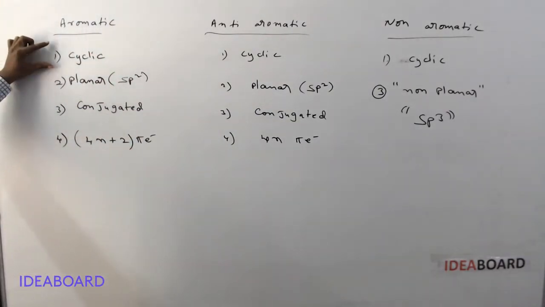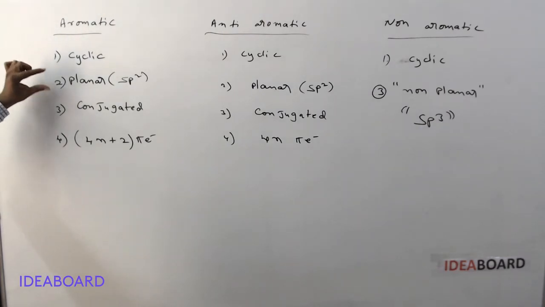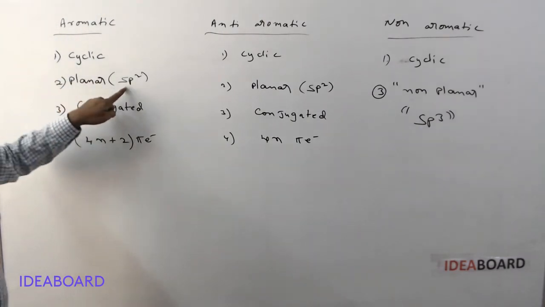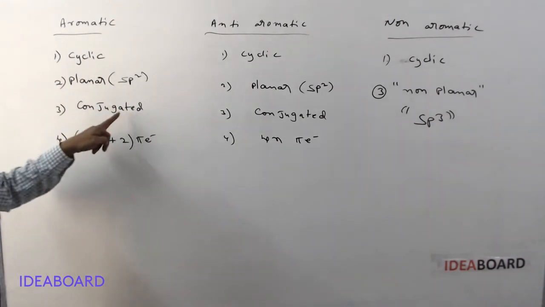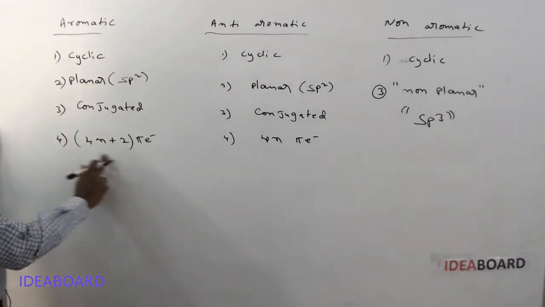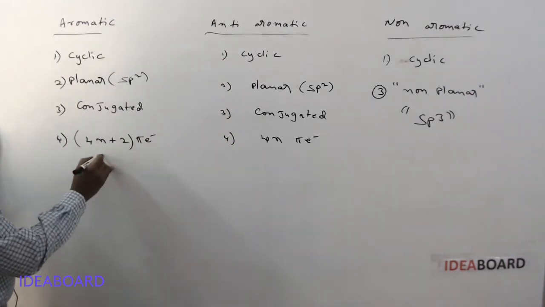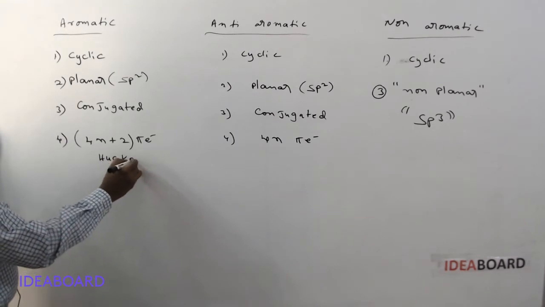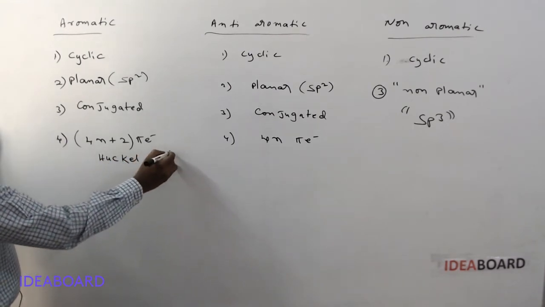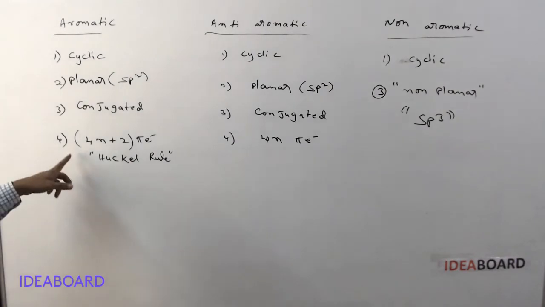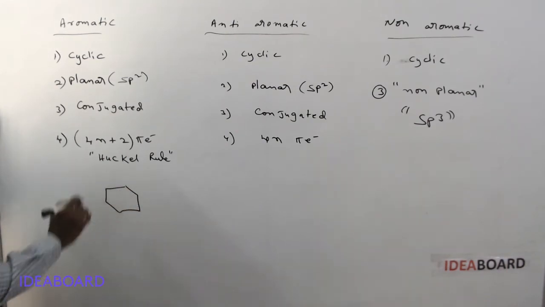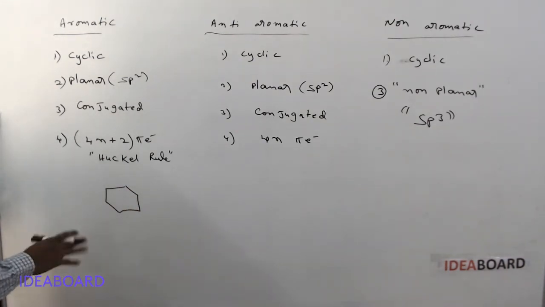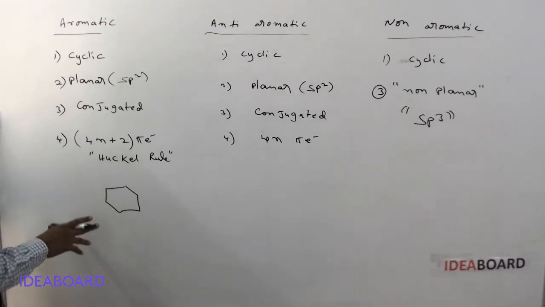Aromatic means cyclic compounds, any cyclic compound having a planar ring structure. Planar ring means mostly they contain only sp2 hybridized carbon atoms. Next, a conjugated system, and the fourth point, the 4n plus 2 pi electron rule, also called Huckel rule, proposed by the scientist Huckel. So a cyclic compound, simply I am writing this is cyclic. Is it benzene? No, it is not benzene, it is cyclohexane only.